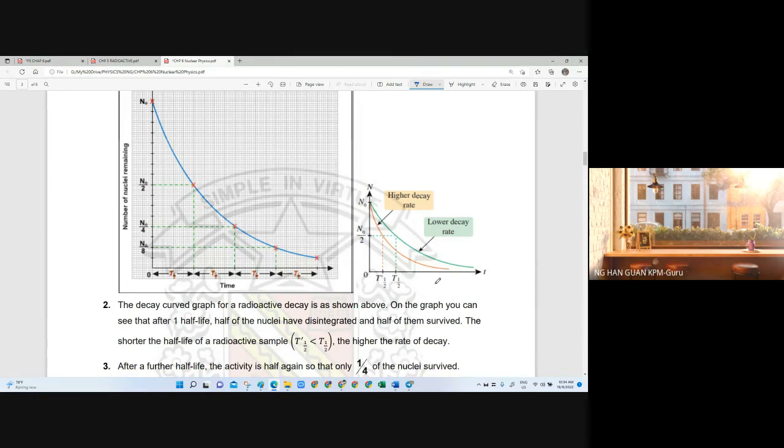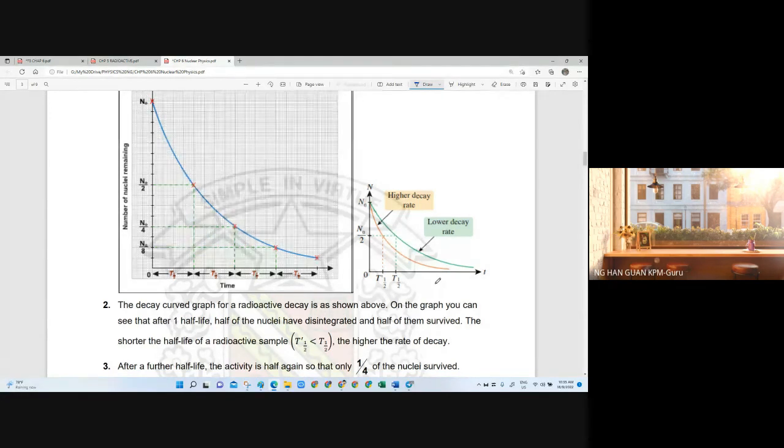But if your kidney is not functioning normally, it is unable to expel the radioisotope out of the body. So after a certain time when we scan, it will still show a high dose, which means that your kidney already has problems. So this is an example of how we use a radioisotope as a tracer.